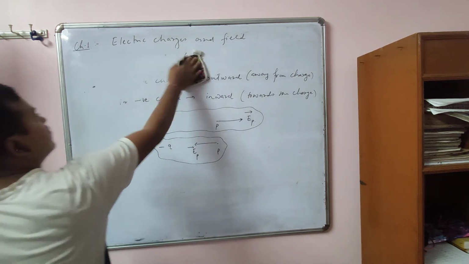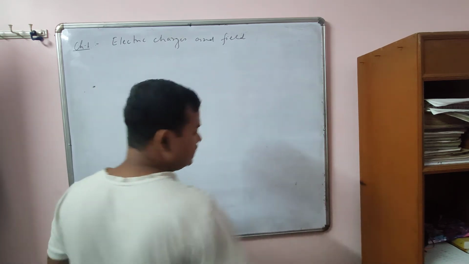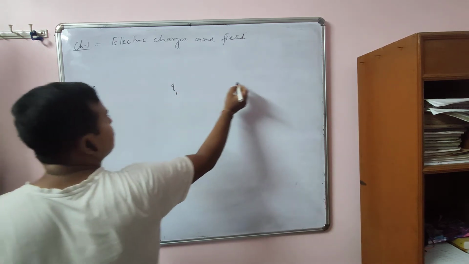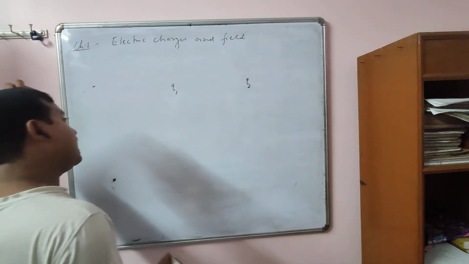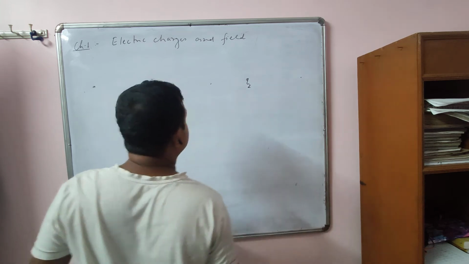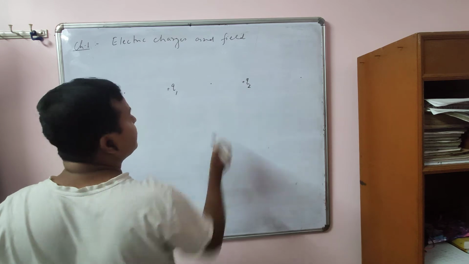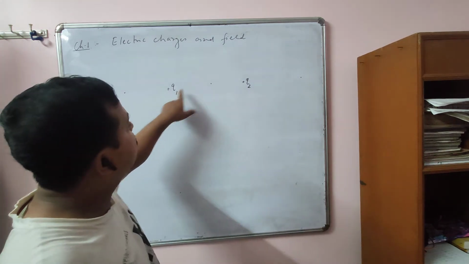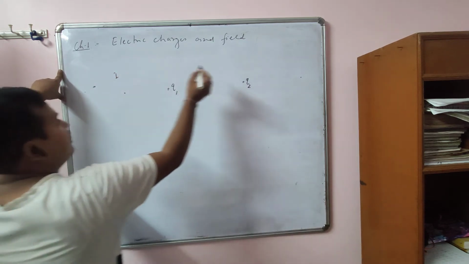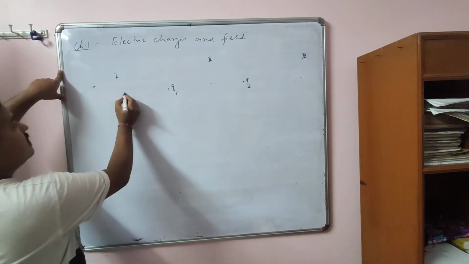Now for better understanding, let me give some examples. Say there is a combination of charges Q1, Q2, and you have to find the direction of field at this point, at this point, at this point. Considering both are positive here, it is also positive. You have to find the resultant field, the total field due to this as well as this. Now at this point, this is region 1, say region 2, this region 3. So here you see, this is what?